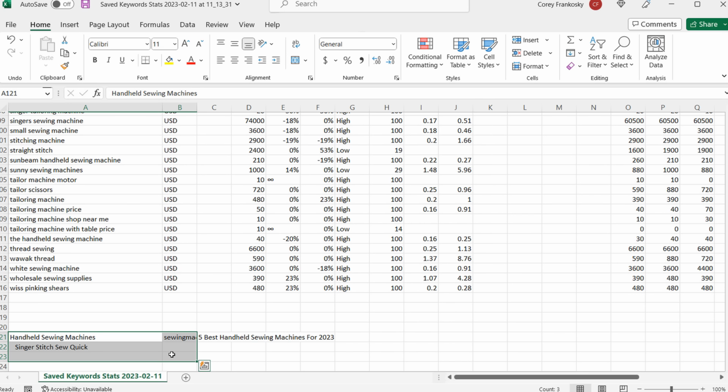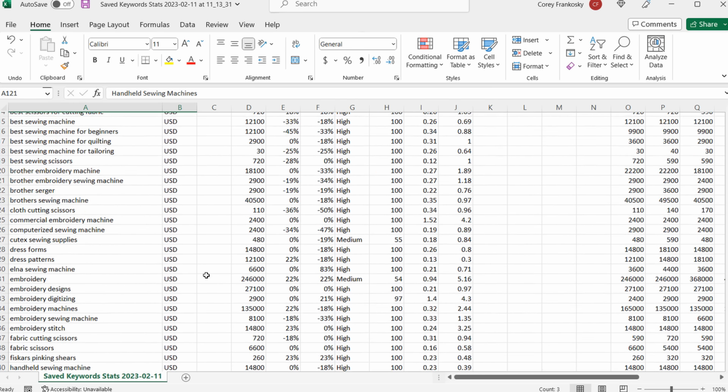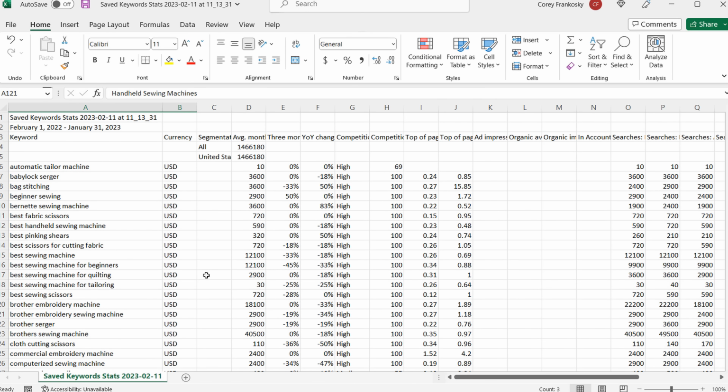But you just got to get started with one keyword at a time, create content about those keywords, continue to improve your content, and you will rank high, and you will drive not only traffic to your website, but revenue to your business. So if you have any questions about how to come up with an initial keyword list for a niche website, this is how I would do it. You can use the Google Keyword Planner. It's completely free. You can start with more keywords in this. You can start with fewer keywords in this.